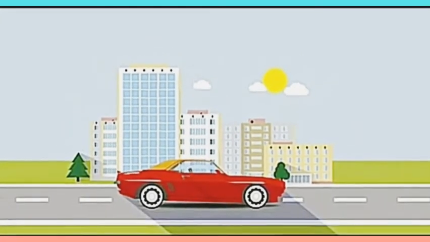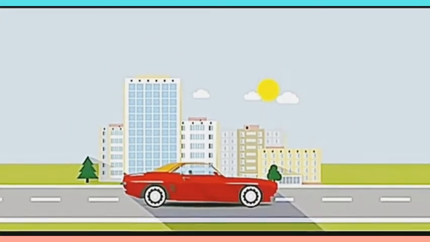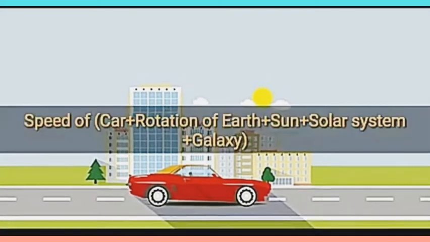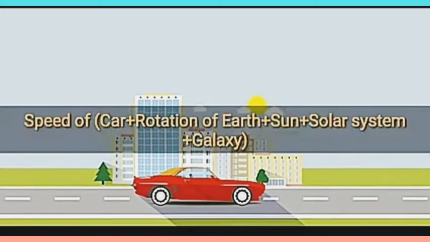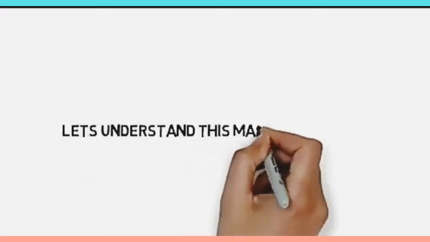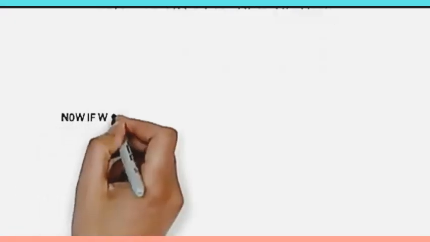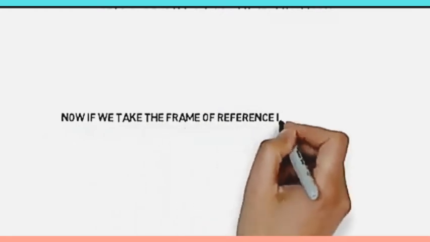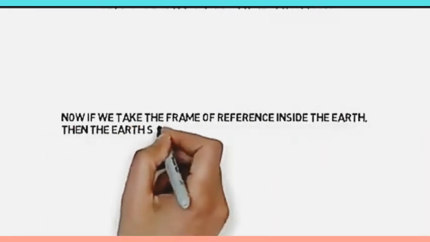With all this motion going on, if we calculate the speed of the car with respect to the universe, we will get the car moving with the combined speed of the earth, sun, solar system, and galaxy. This is where the frame of reference comes into play.